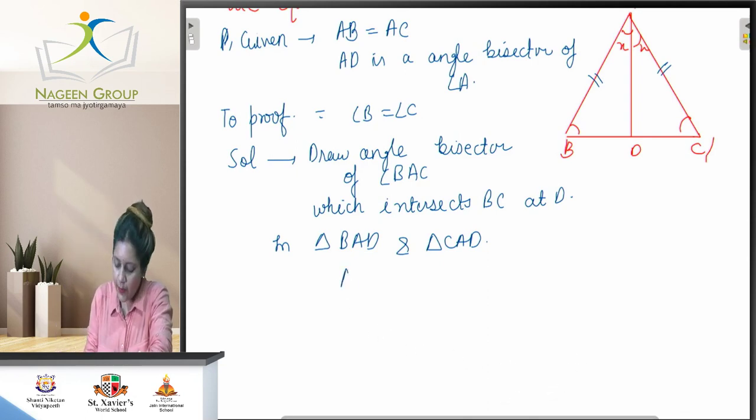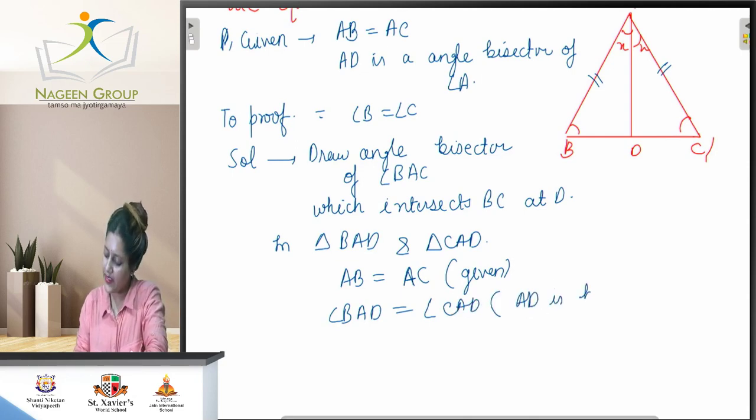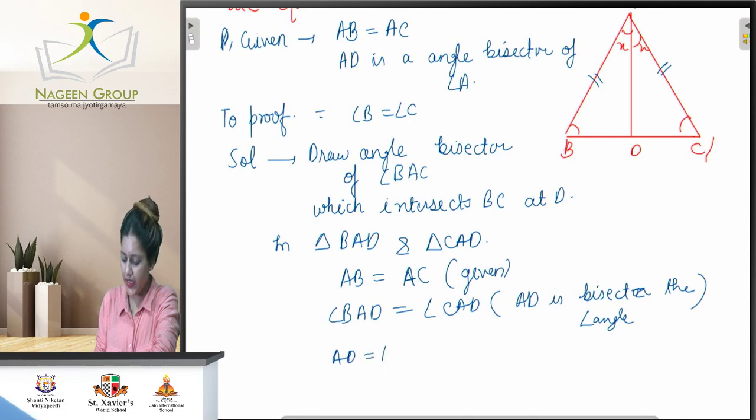That is, AB equals AC. That is given already. Next one, angle BAD equals angle CAD because AD is the angle bisector, it bisects the angle. Next one, AD equals AD. Why? Because it is a common arm between both the triangles.